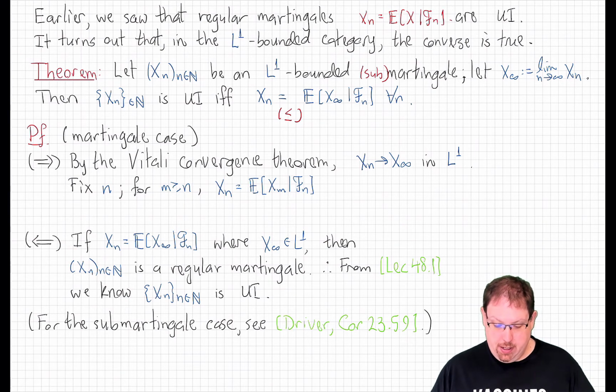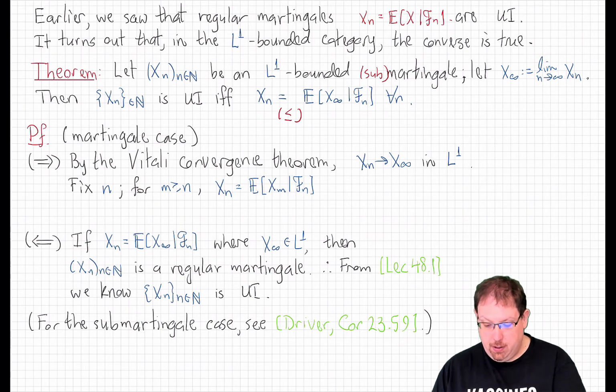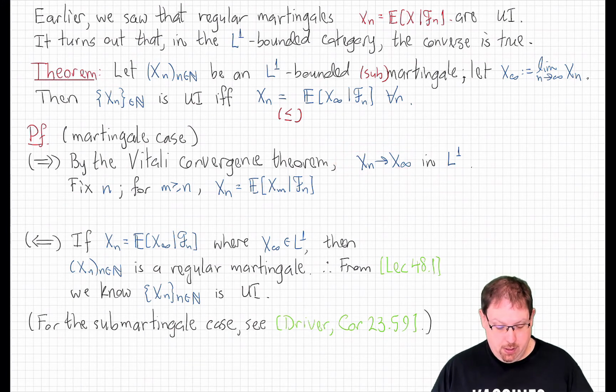For the forward direction, suppose that xn is uniformly integrable. Then by the Vitali convergence theorem, since we know that xn converges to x infinity almost surely, and therefore in probability, it follows that xn converges to x infinity in L1, as we need.